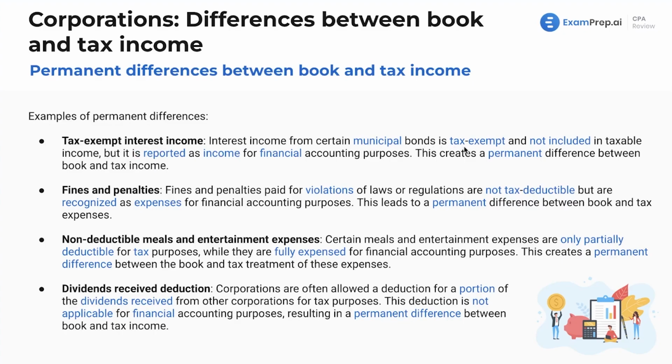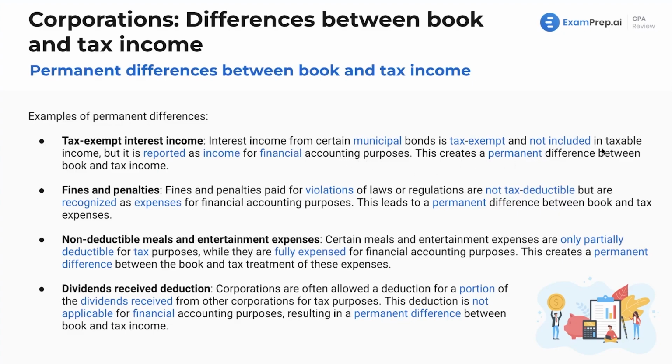Why are they tax exempt? Well, the federal government wants to incentivize you to invest in local municipalities instead of corporations through debt. So they provide tax exempt income. This is a classic example on many exams. This comes up in pretty much every exam.